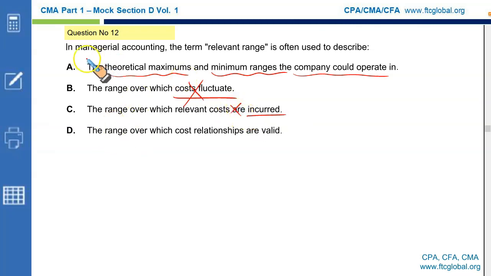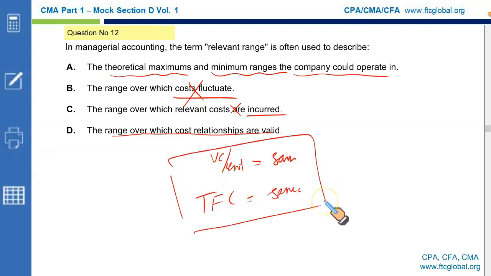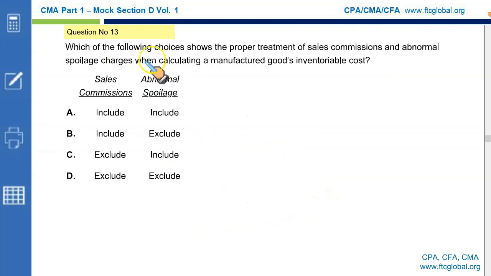So then what is correct? Managerial accounting says relevant range is often used to describe the range over which the cost relationships are valid. And what relationship? Within the relevant range, your variable cost per unit stays the same and your total fixed cost stays the same, within the short term. That's correct.